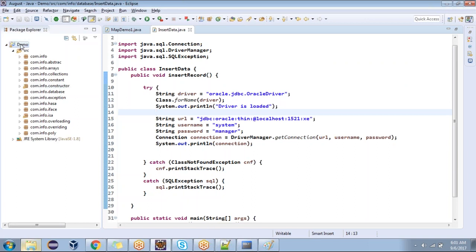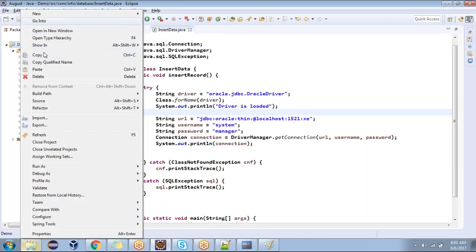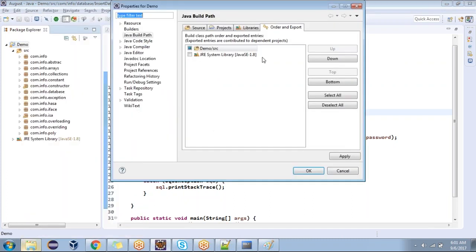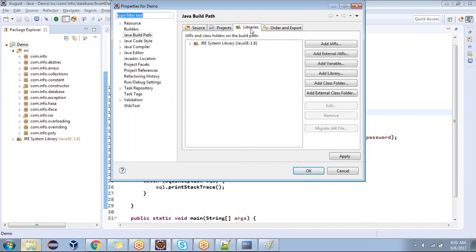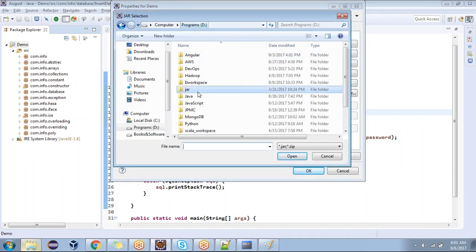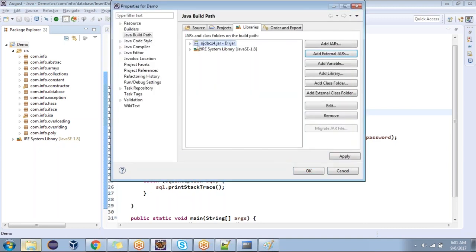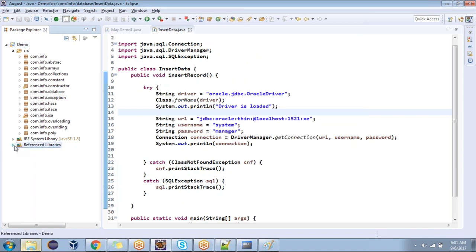Right click, Build Path, Configure Build Path. Please make a note on this. Are you able to see the Libraries option? In Libraries, go with Add External JARs. Now go to the D drive, jar, JDBC, and add it. Apply. Are you able to see one more entry came, called Referenced Libraries?